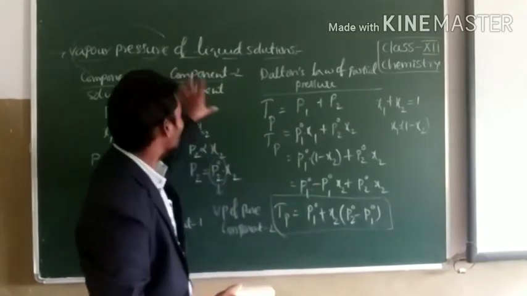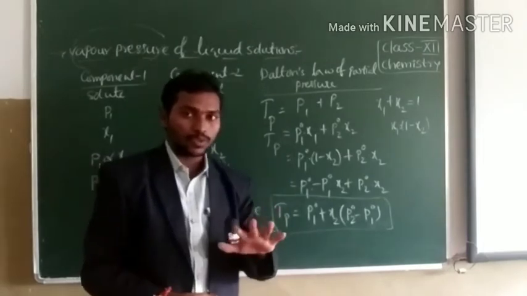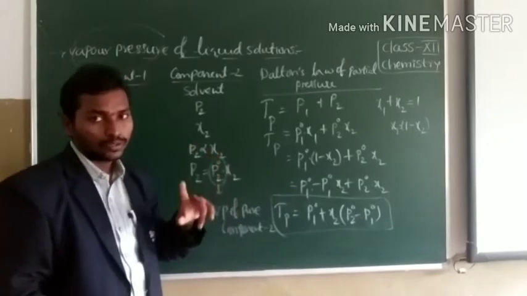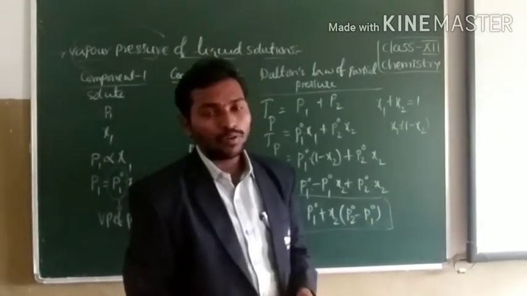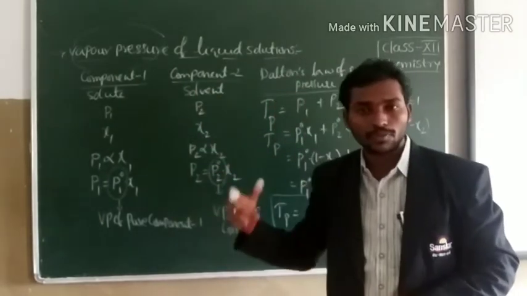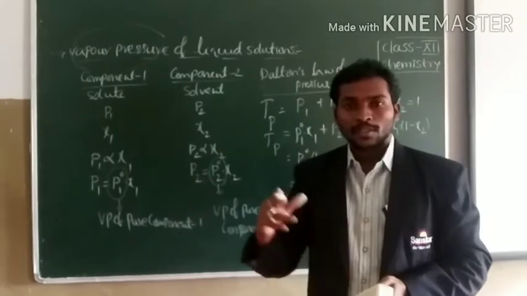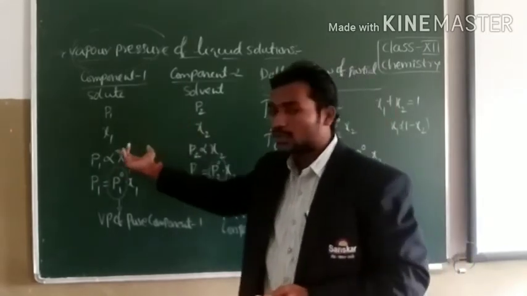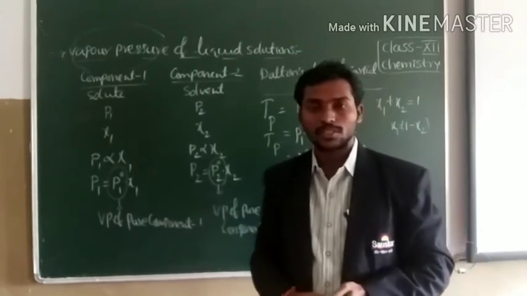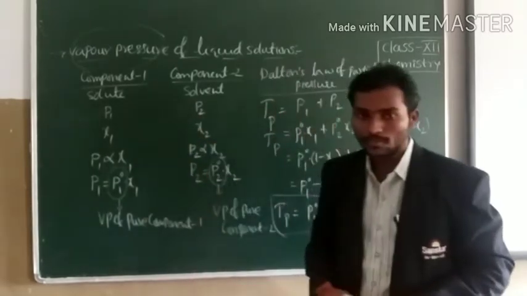So this is the vapor pressure of a liquid solution. We discussed only the vapor pressure of a liquid solution, where both solute and solvent are volatile in nature. When both are volatile, we can apply Raoult's law. Raoult's law states that the vapor pressure of the component is directly proportional to its mole fraction in the solution. Based on Raoult's law, we have considered this here.